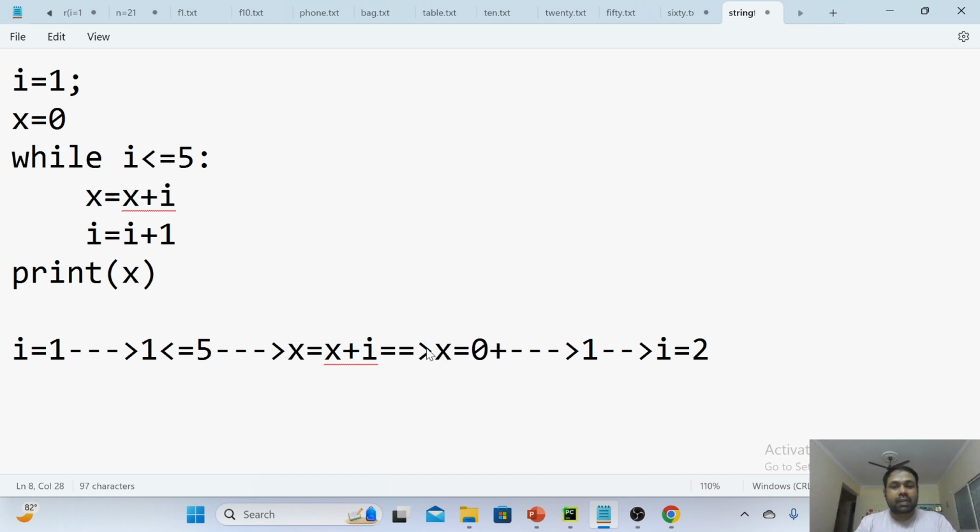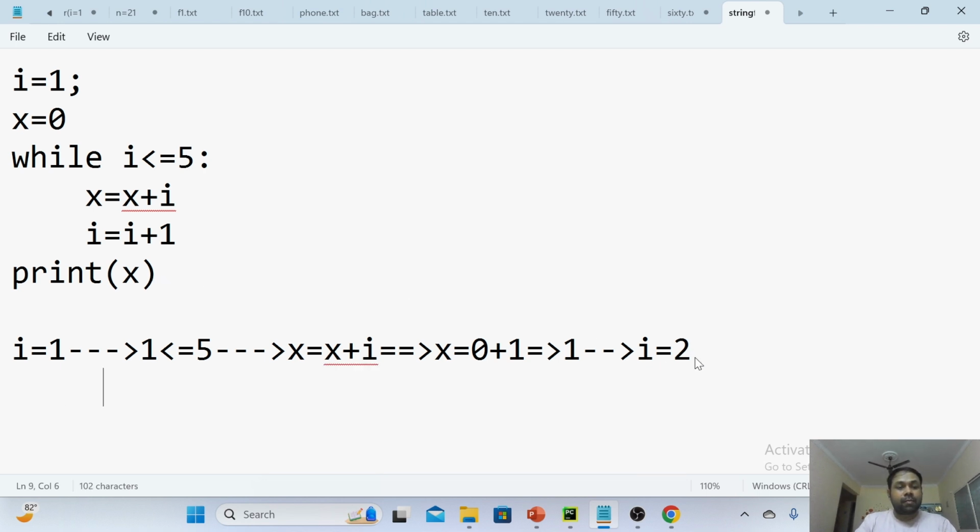0. 0 plus, what is the current i value? 0 plus 1. What is that value? 1. 1 is the output you are going to get. What is the x value now? 1. Now I am not printing anything. Just what is the x value that I am calculating. Finally at last I will print the answer after the while loop is done.